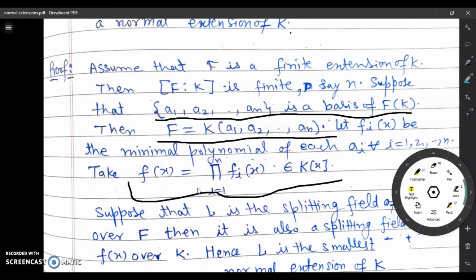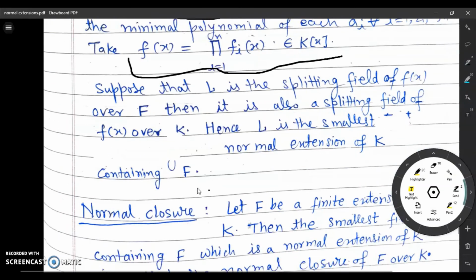It means it contains F. Also observe that a splitting field is the smallest field. It means by definition of a splitting field, we may observe that L is the smallest normal extension of K containing F.